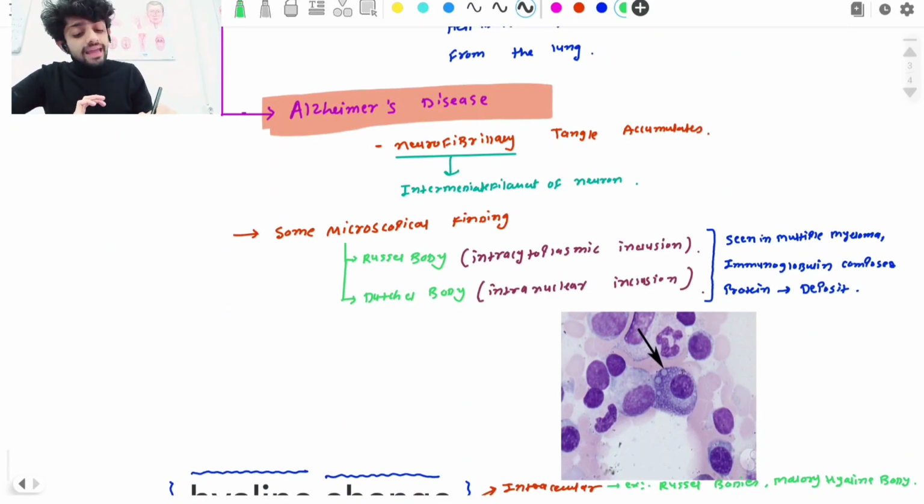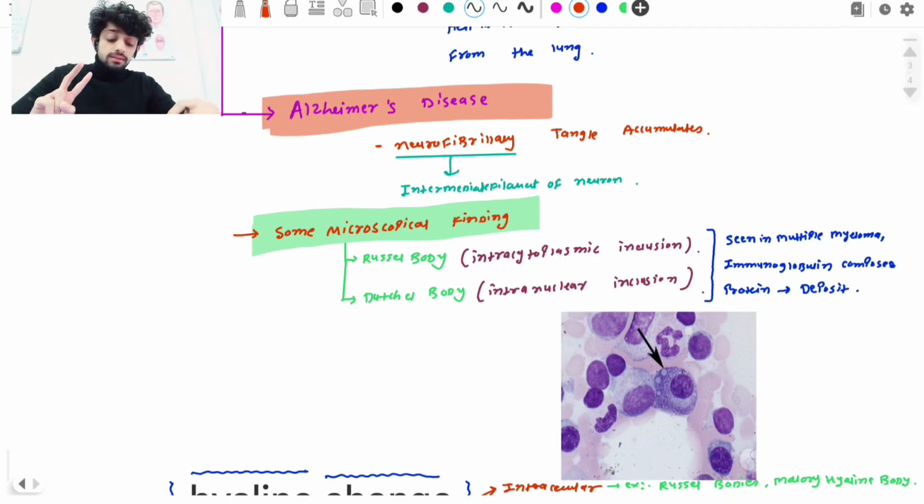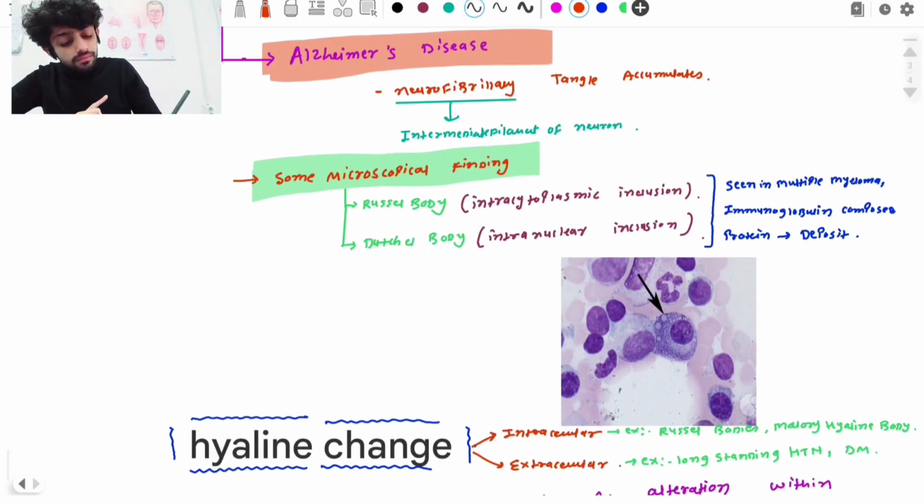If this protein is accumulated inside the cells, it gives us some kind of microscopic finding that helps in diagnosis. What are the microscopic findings that we normally see in the accumulation of protein? We see two findings. Number one is the Russell body and second one is the Dutcher body.